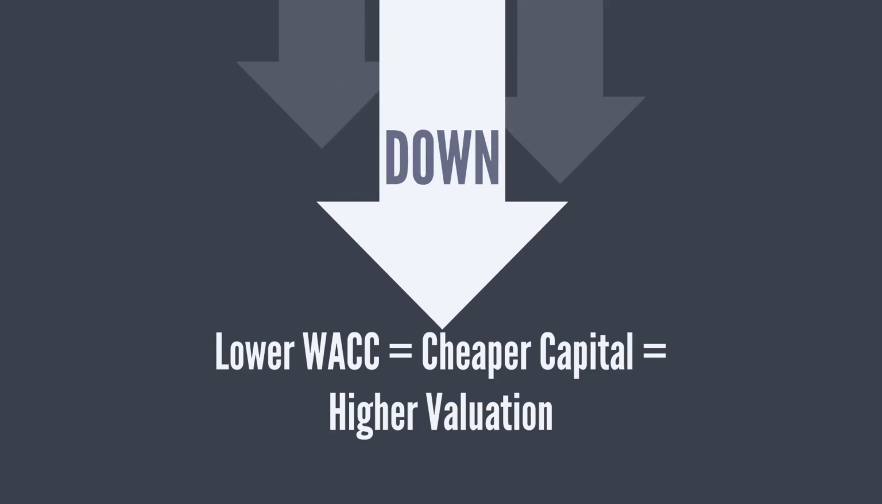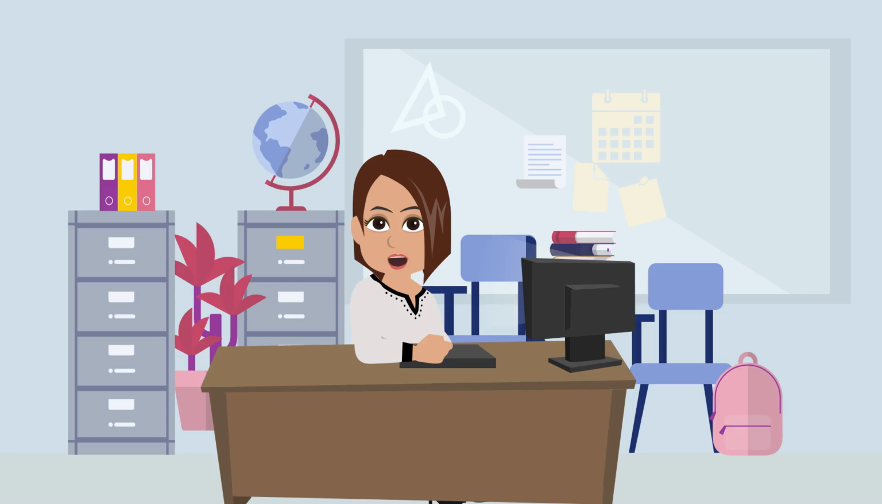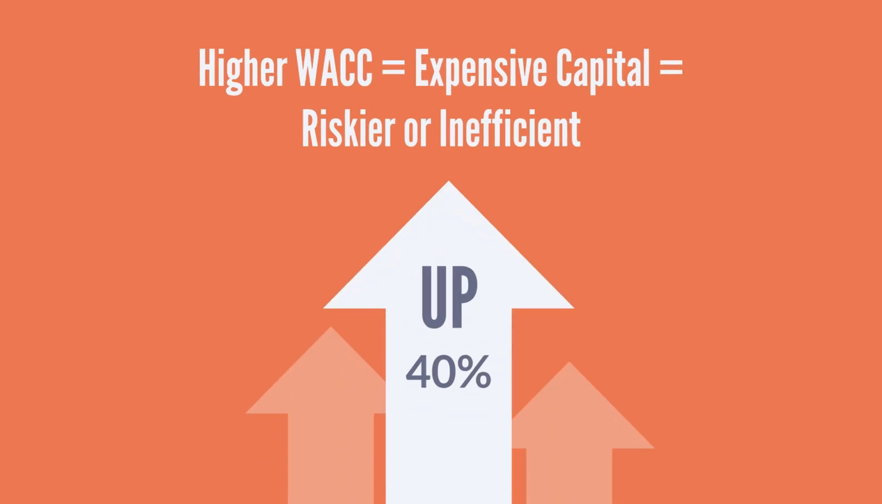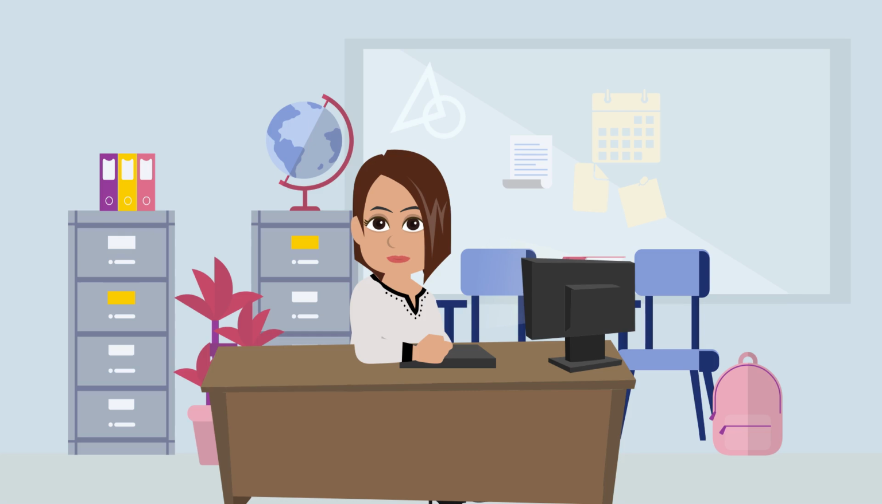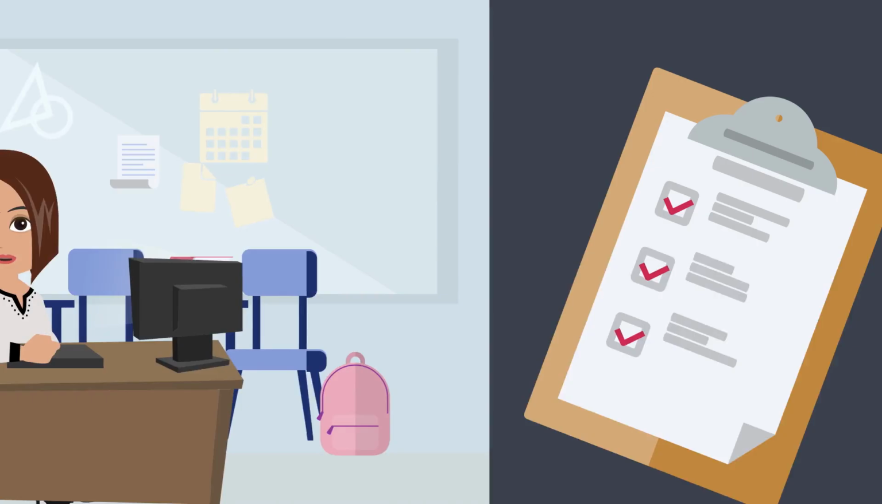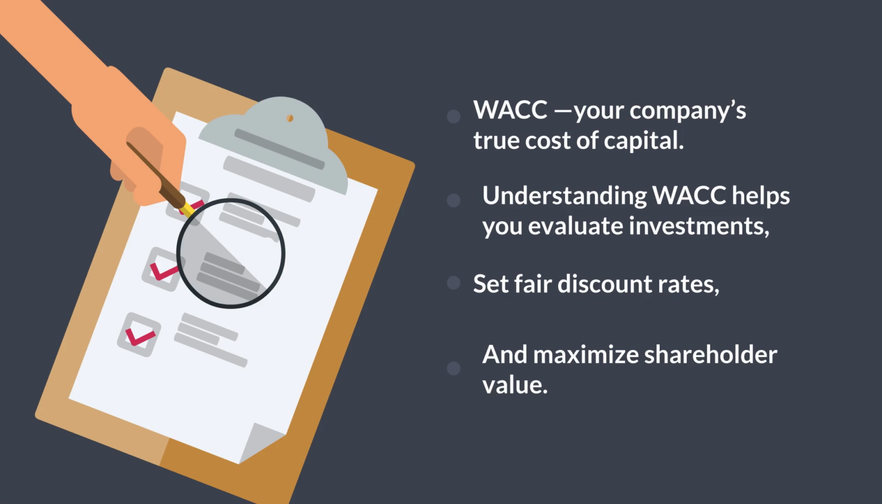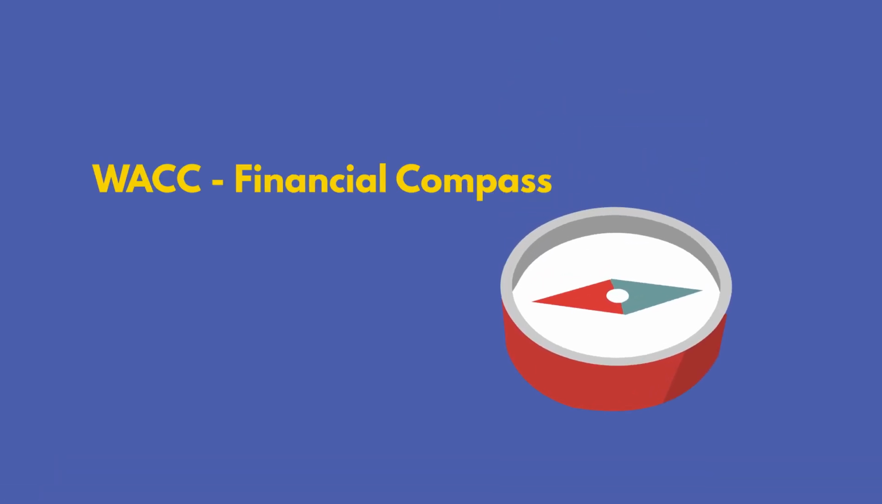Lower weighted average cost of capital is equal to cheaper capital, which means higher valuation. Higher weighted average cost of capital is equal to more expensive capital, which means riskier or inefficient capital use. So, that's weighted average cost of capital, your company's true cost of capital. Understanding it helps you evaluate investments, set fair discount rates, and maximize shareholder value. WACC is not just a formula, it's a financial compass.